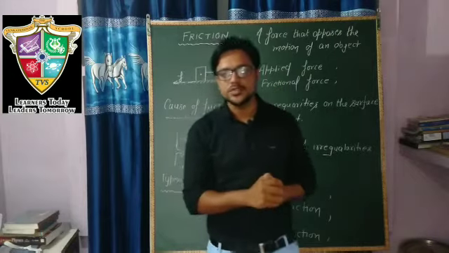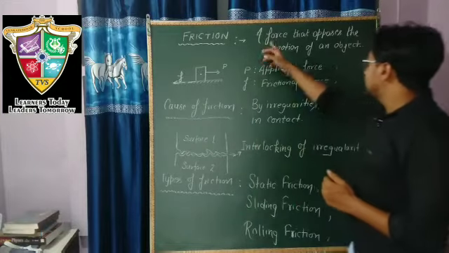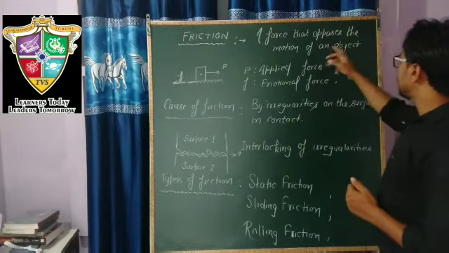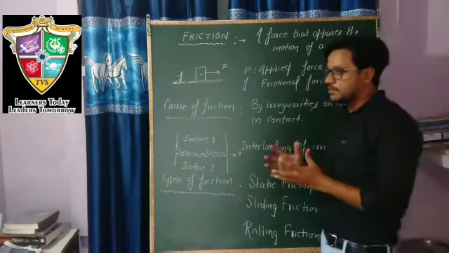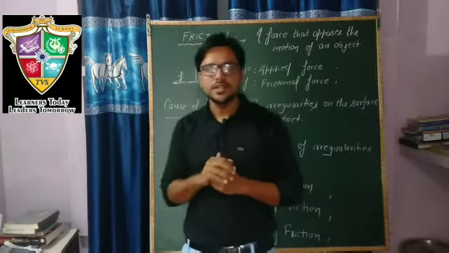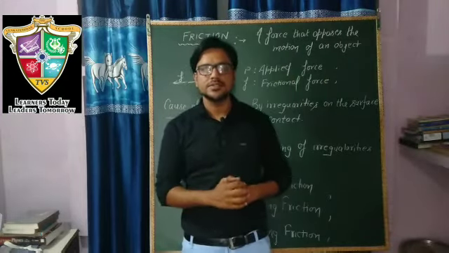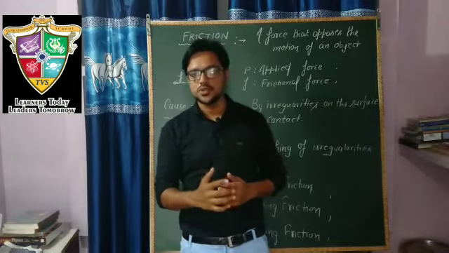So let's start. What is friction? It is a force that opposes motion of an object. If you have a ball and you roll it on the floor, then the ball will stop after covering a distance. This is due to friction.